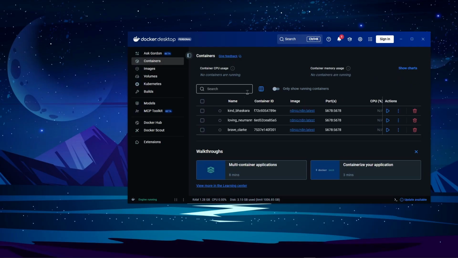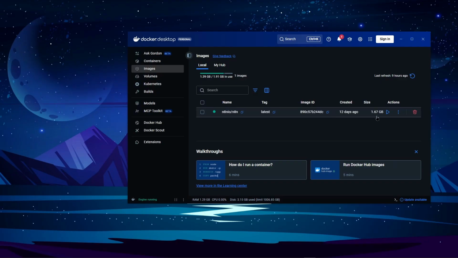Now the thing is, once you run an image, it creates a container, right? And the container is stored in here. Now when you close this and you're opening it again for the second time, you don't want to click on run image, because it's going to create a new container, and this is going to wipe your credentials and everything, right?